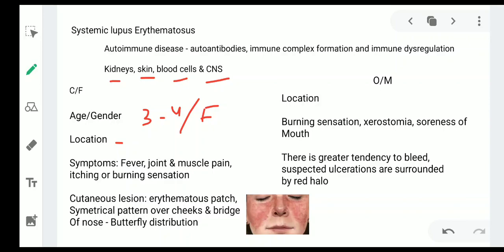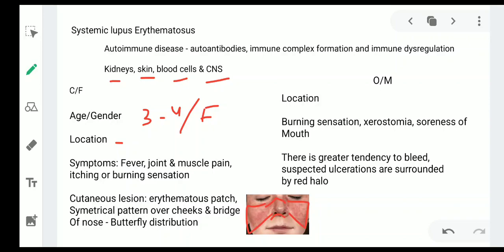Now the cutaneous lesions, these appear as erythematous patch which are symmetrical in pattern over the cheek and bridge of the nose, so giving a butterfly like appearance that is known as butterfly distribution. So this here is the patch. This is the patch on one side, this on the other side, and these are connected here.